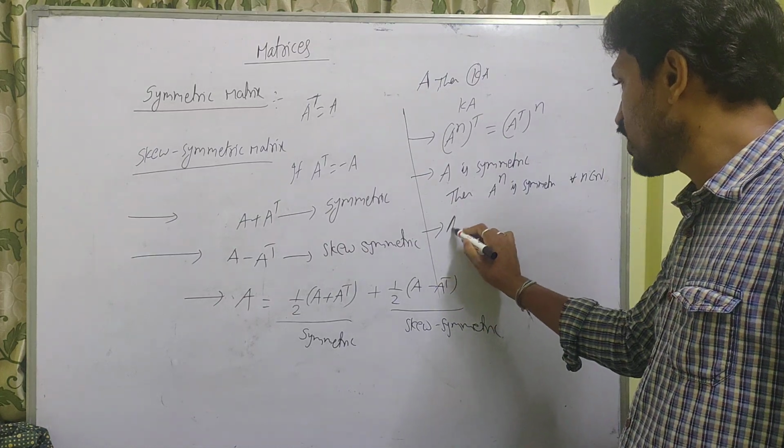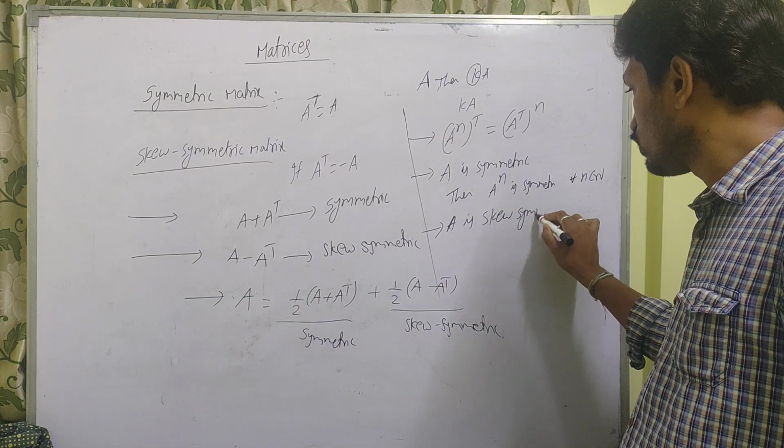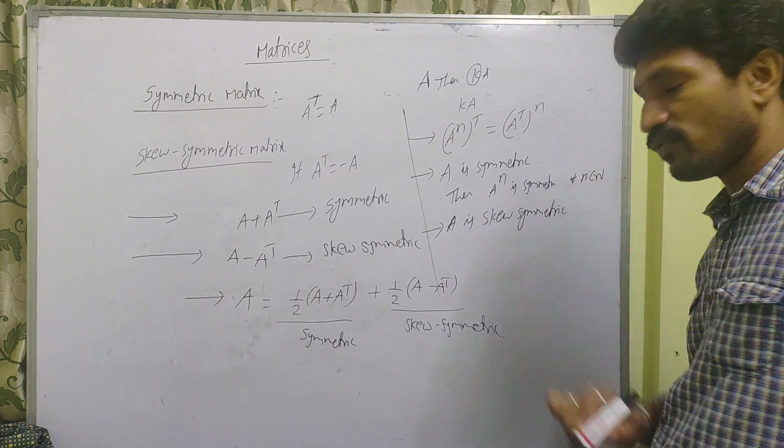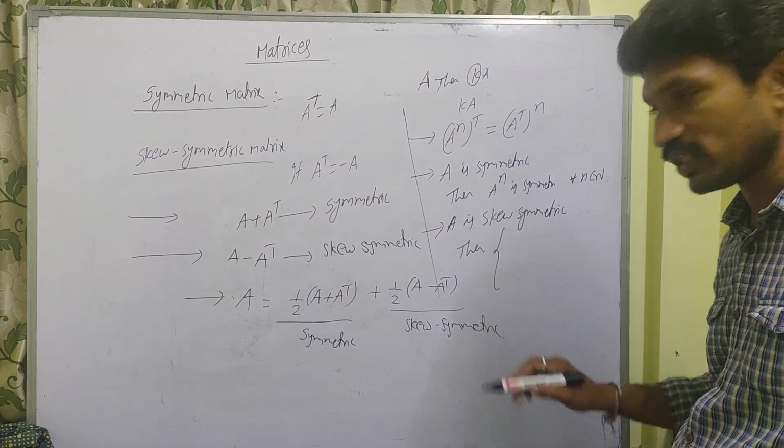Next, if A is skew symmetric, then we have two conditions here.